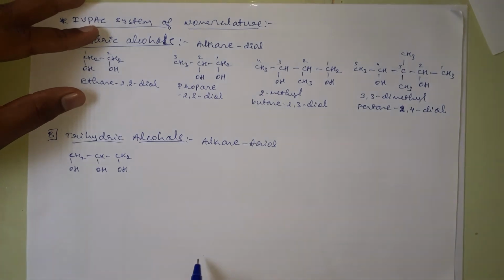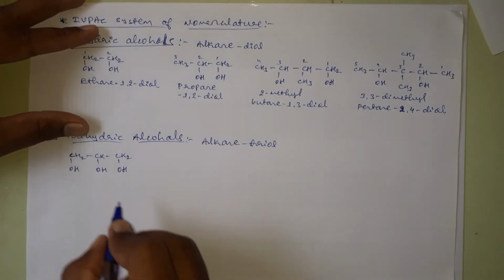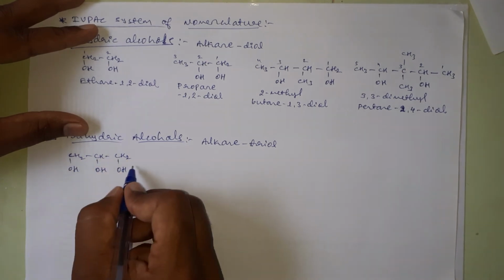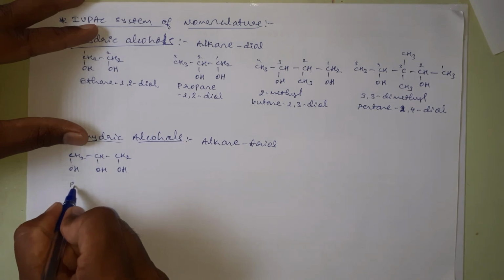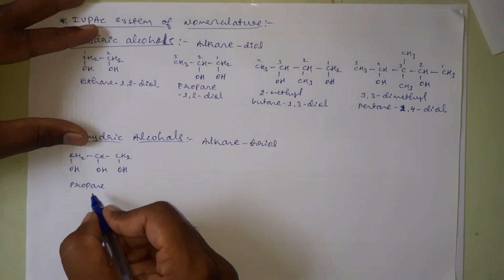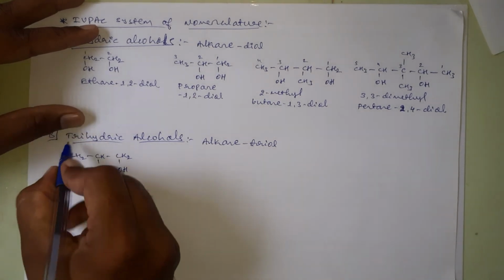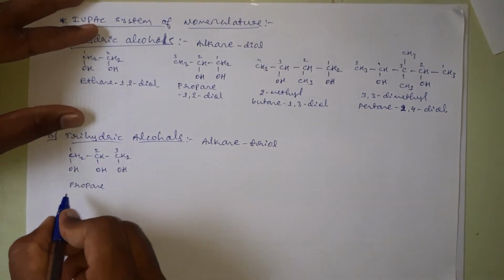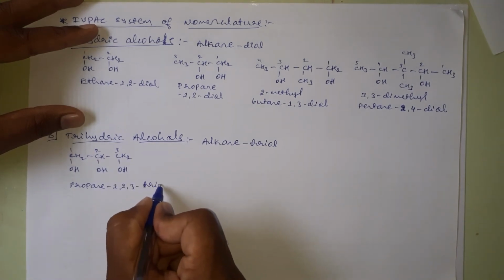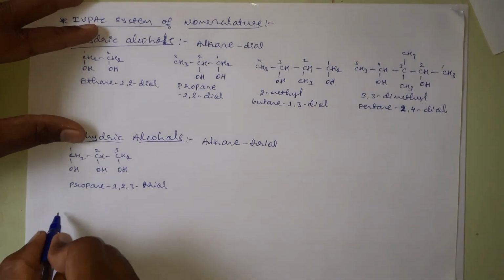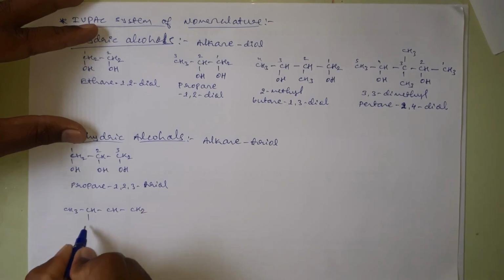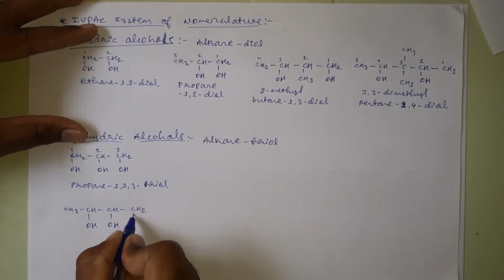This is an example for a trihydric alcohol, and here the alkane is propane, and we have to add the suffix triol to this one, but before that we have to give the numbers 1, 2, 3. Propane-1,2,3-triol.